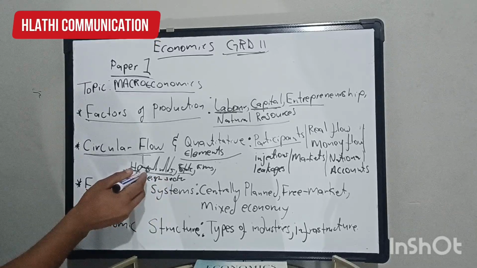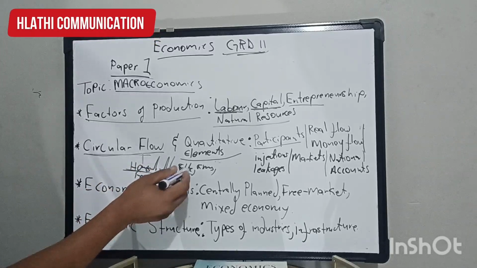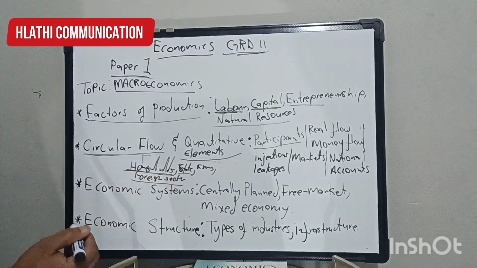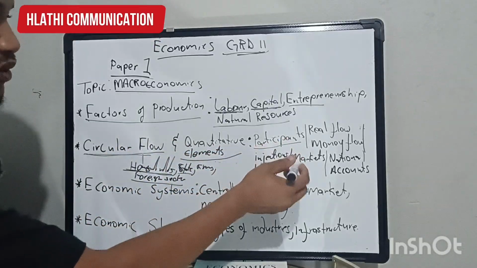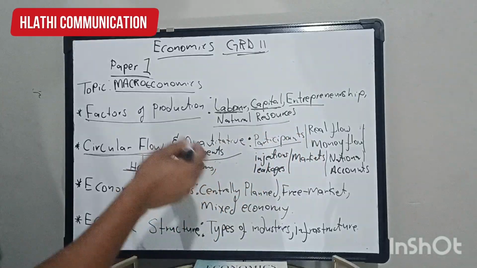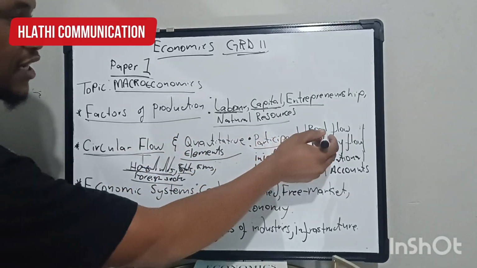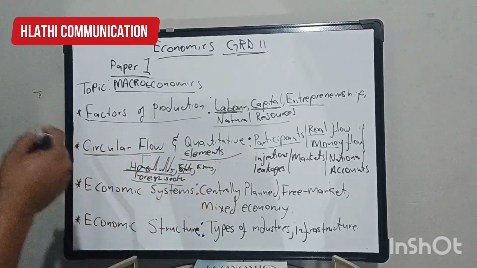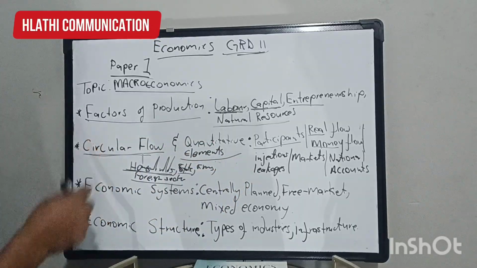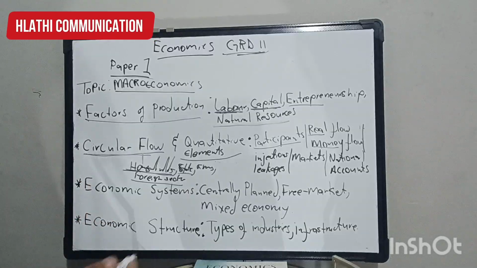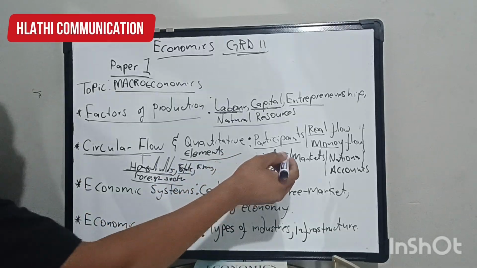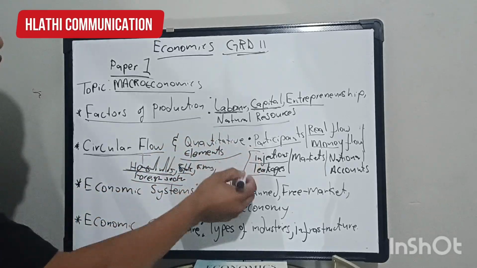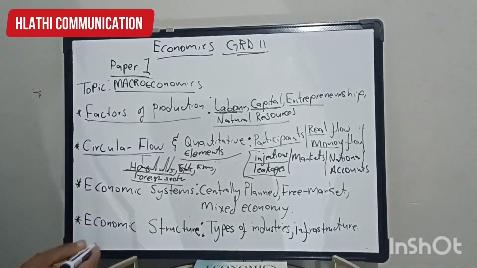What is the role played by households? The role played by the state? The role played by the firms? The role played by the foreign sector in the economy, right? And then the other one, you must be able to differentiate between the 2 flows, which are the real flow and the money flow, right? And then we have the money that is coming in and the money that is going out, which is the money that leaves the circular flow, whereby we have the injections and the leakages. So obviously, you must be able to distinguish between these 2.